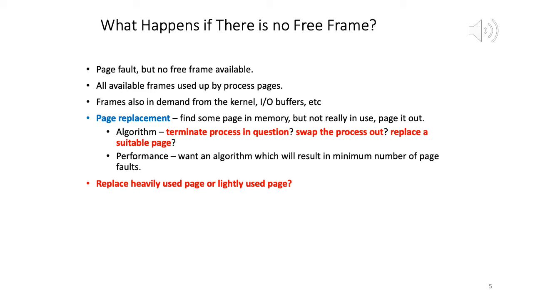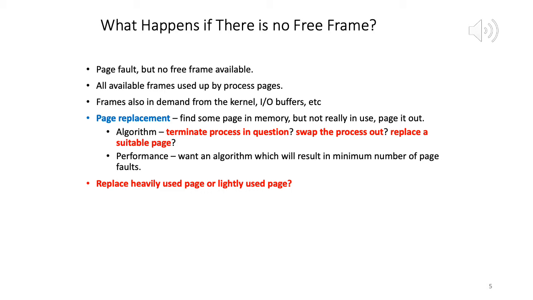Which page it evicts depends on the algorithm. For each algorithm, we'll determine how good it is by seeing how many page faults it leads to. For example, if the algorithm replaces a heavily used page, is that good or bad?